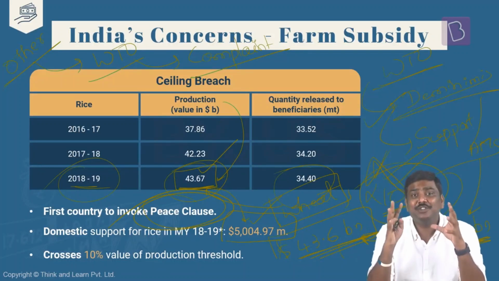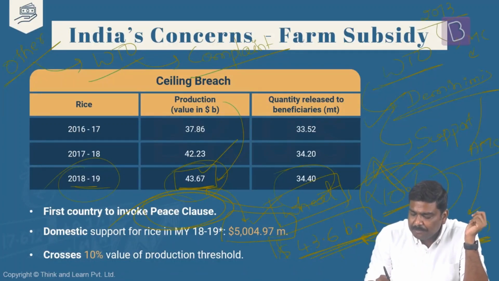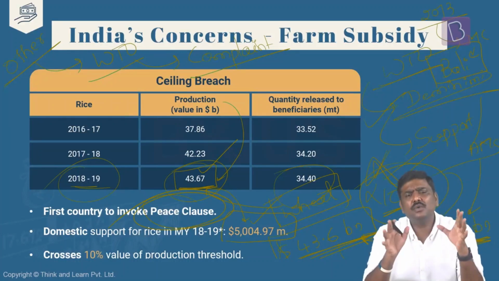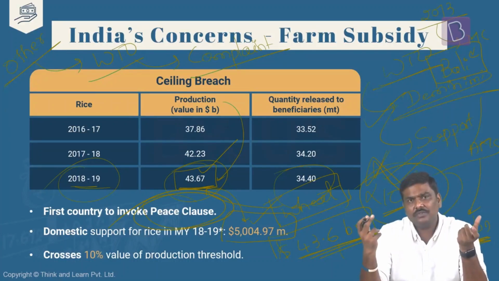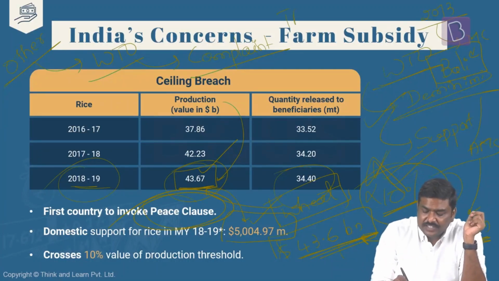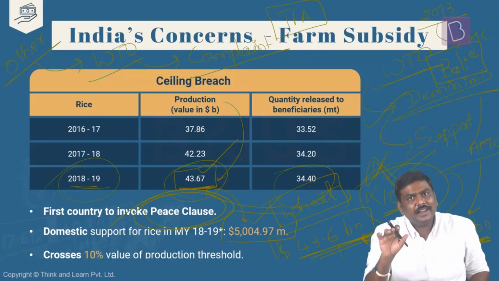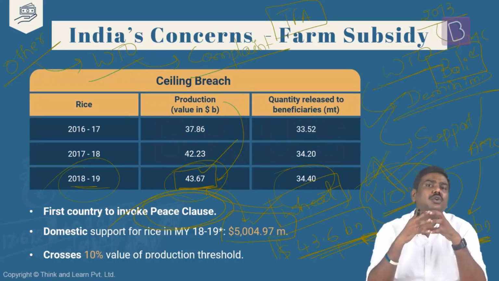Let me take you back to the history of WTO. In the year 2013, there was a ministerial conference in Bali, which is famously known as the Bali Ministerial Conference. The outcome of the Bali Ministerial Conference, which is a ministerial declaration, one of the agreements was the Trade Facilitation Agreement, TFA. Now, the government of India historically has been discussing the fact that there has to be a permanent solution for food security reasons.